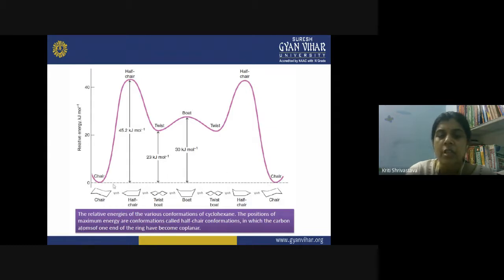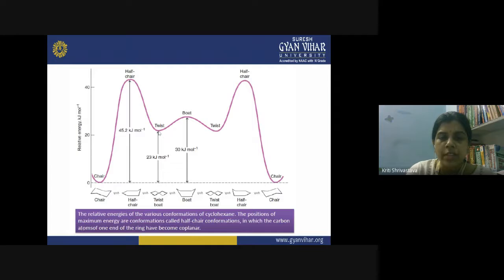So this is a chair to chair flipping of the ring, and it goes via many other possible conformations when one chair is converting into another chair. So what are the intermediate conformers involved? First of all, the chair conformation converts itself into half chair, and this half chair has the highest energy, 45.2 kilojoules per mole. Then, to reduce the strain, the half chair gets converted into twist boat.